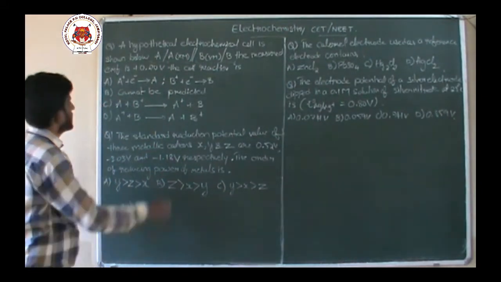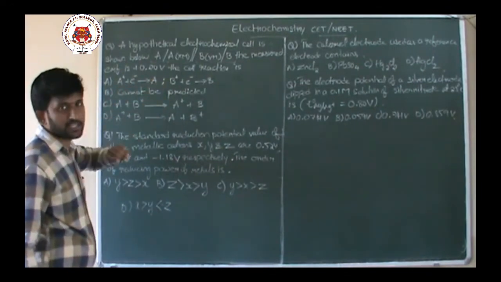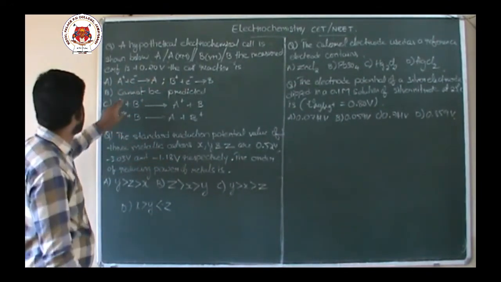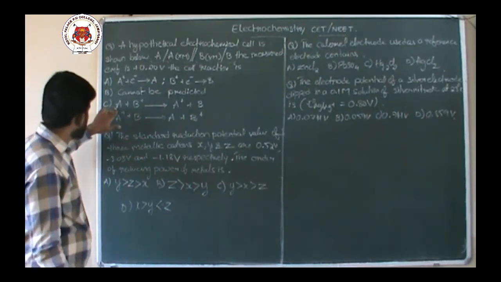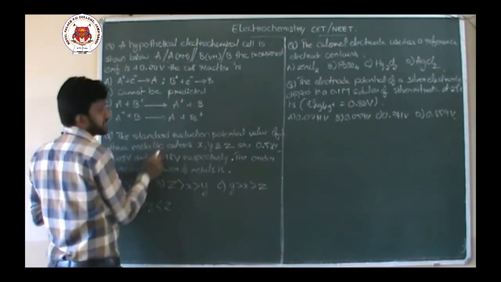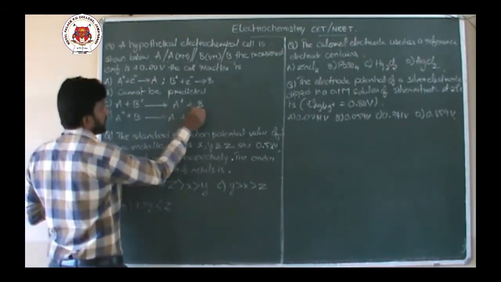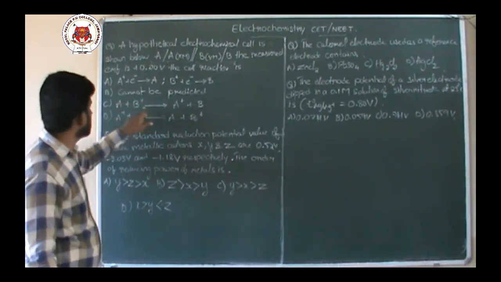Now in the given options, first option A reduction, B reduction, not possible. Second, it cannot be predicted, no. Next option you see, A converted from A to A plus, B converted from B plus to B. What does that mean? A undergoing oxidation, B is undergoing reduction.